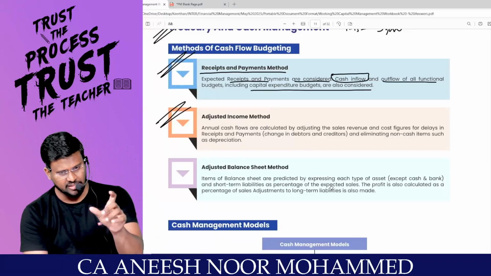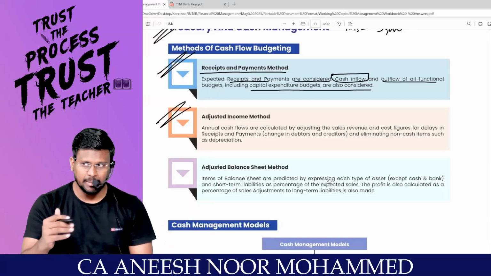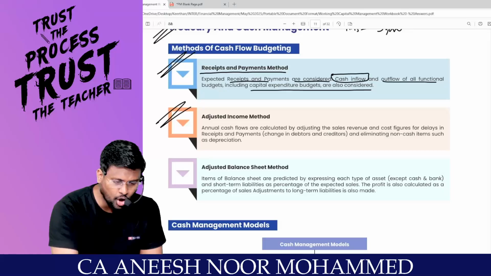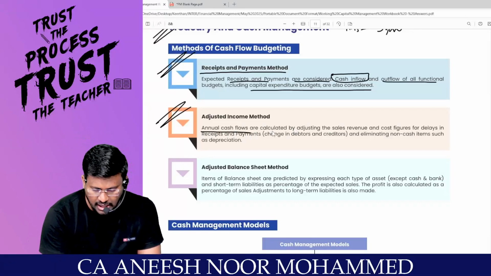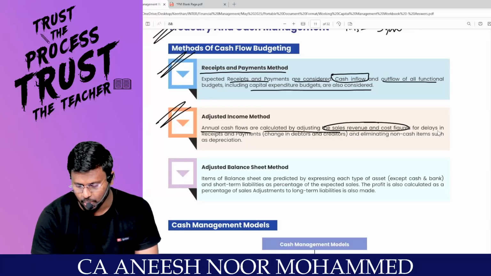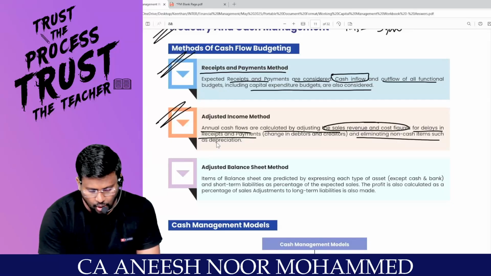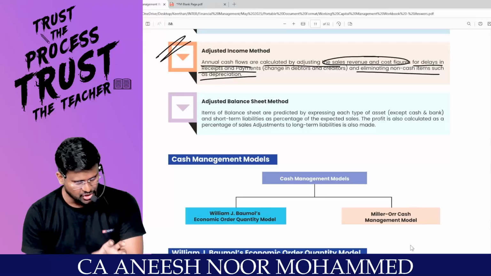Adjusted income method in the sense means I will start with the net profit as per P&L account. Indirect cash flow method, that's it. Sometimes the depreciation debited to P&L account should be added back. All the non-cash items will be removed. All the impurities will be removed. Annual cash flows are calculated by adjusting the sales revenue and cost figures for delay in receipts and payments and eliminating non-cash items such as depreciation. By that way also, you can budget the cash.